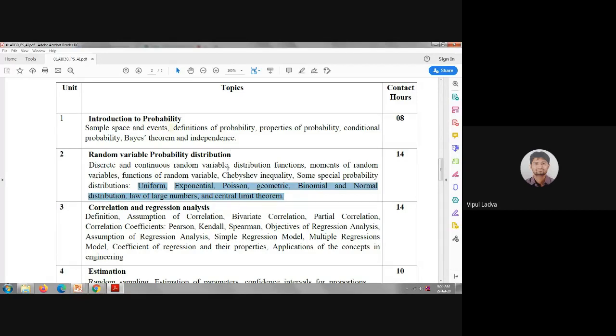In this unit, right now we are at this stage: we have already defined the random variable, and we are running with some of the distribution functions. Let's move ahead with unit 2.